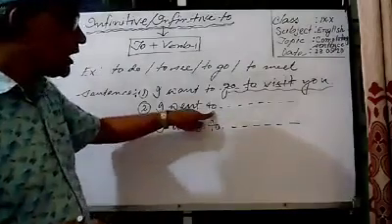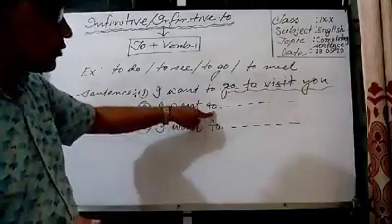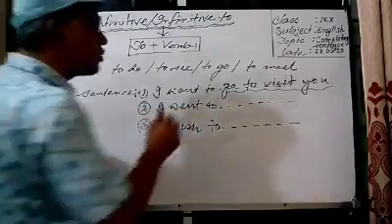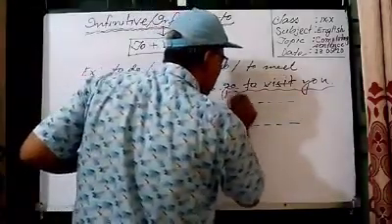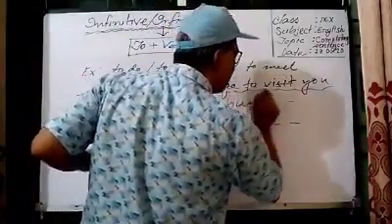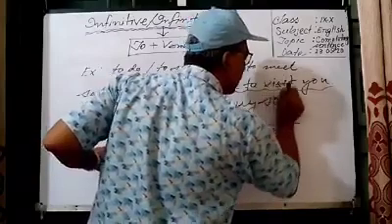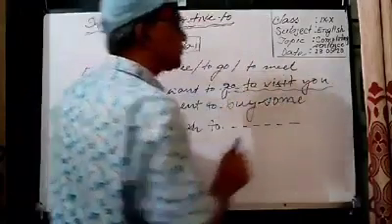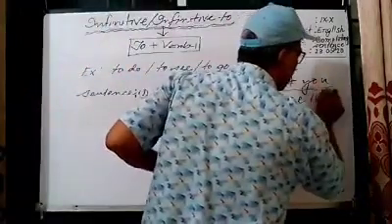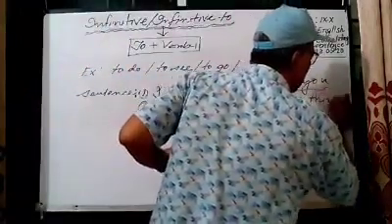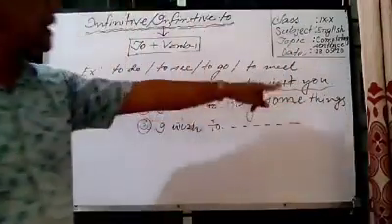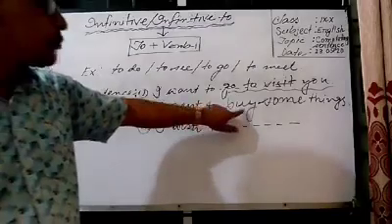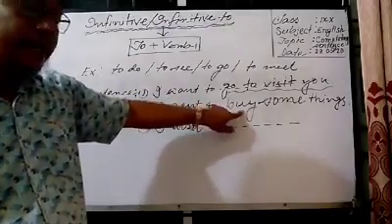I went to. Here we can also see to. So after to, I will use verb 1. I went to buy some things. I went to buy some things. Here, after to, I have used buy. Buy is the present form